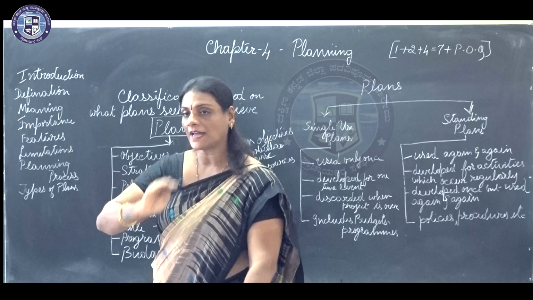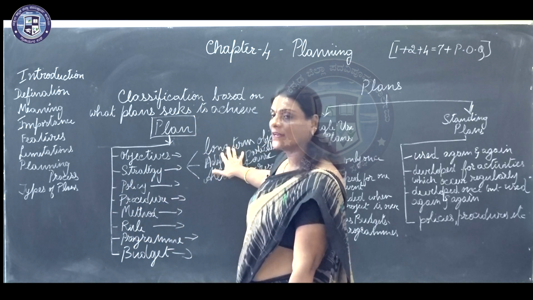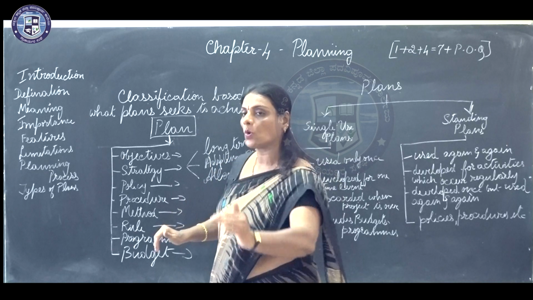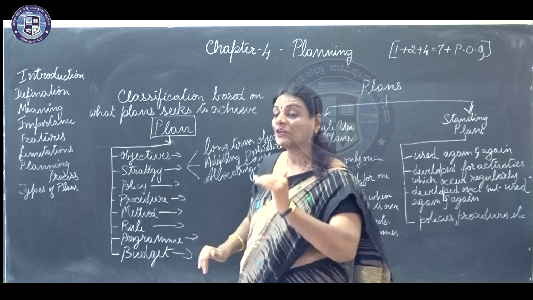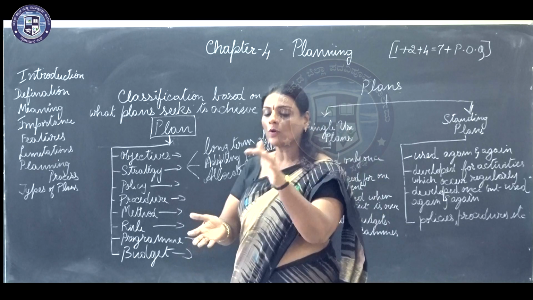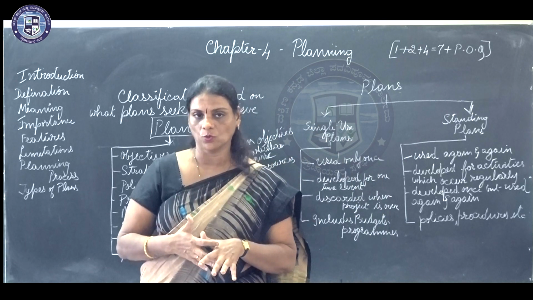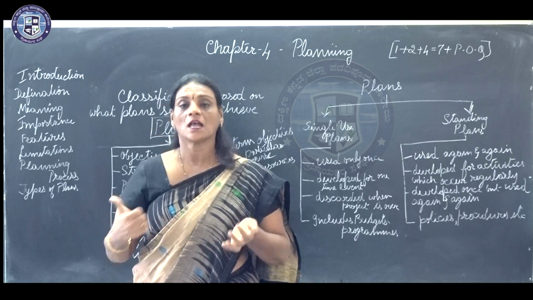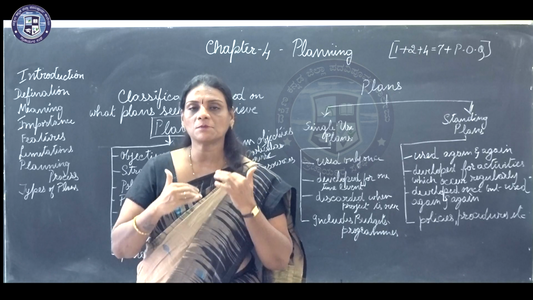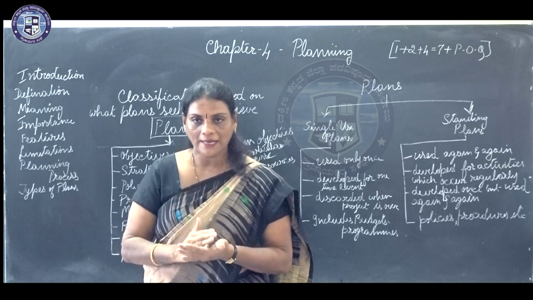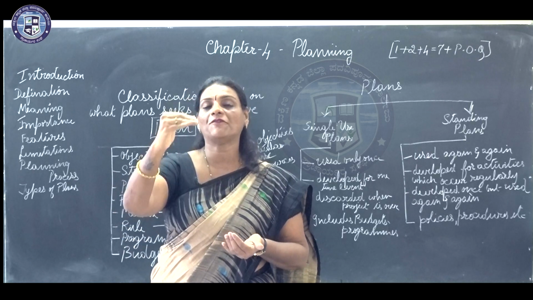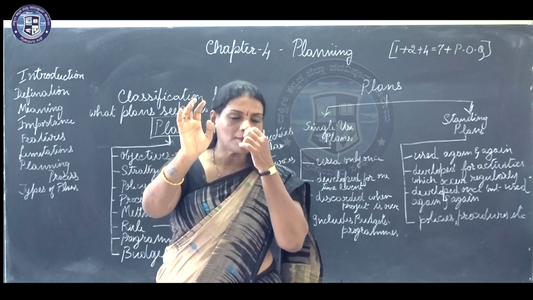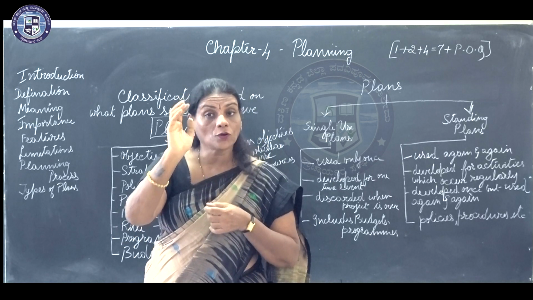So, these are the 3 dimensions you are going to look for. First one, your long-term objectives. Second one, you are adopting a particular course of action, what you are going to put it into use. Third one, how do you allocate the available resources with you? May it be financial resources, may it be physical resources. How well or the optimum utilization do you make of the available resources so that you are benefited to the maximum level. So ultimately your aim is to achieve your target or your objective.